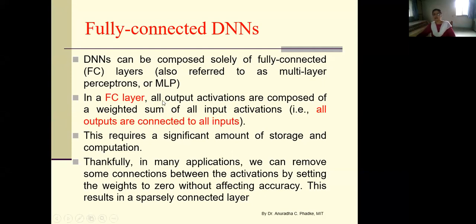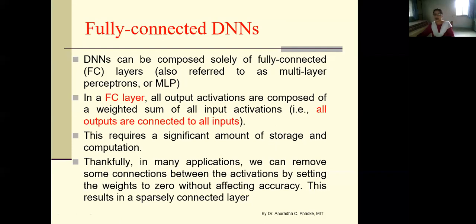Now, even with feed forward network, why we need some amount of storage? We need storage to store the weights. Okay, this storage doesn't mean memory for storing previous outputs. This storage is for storing weight values.